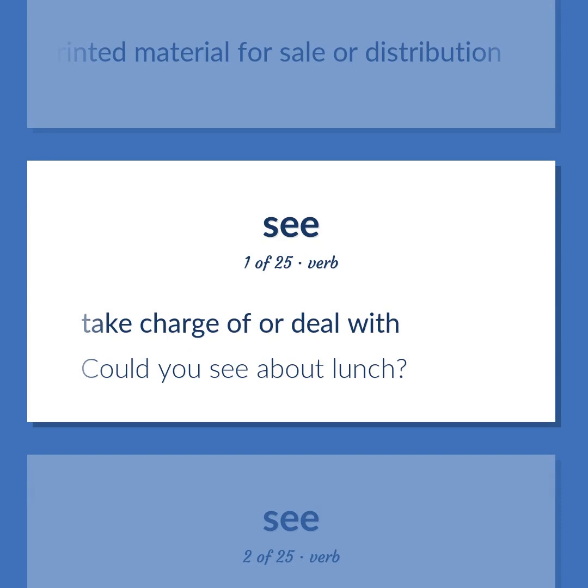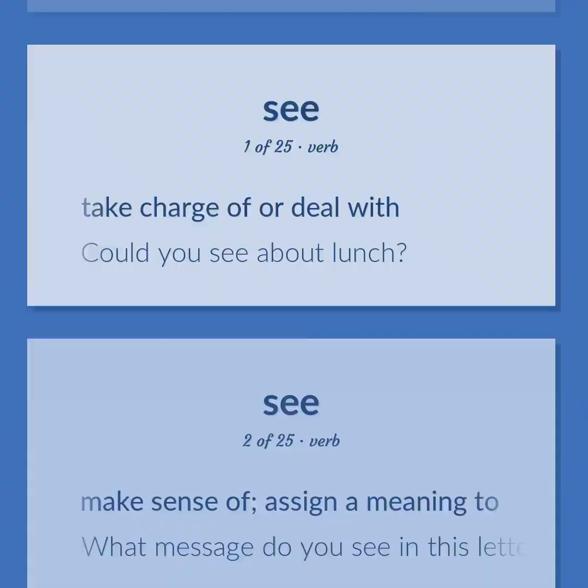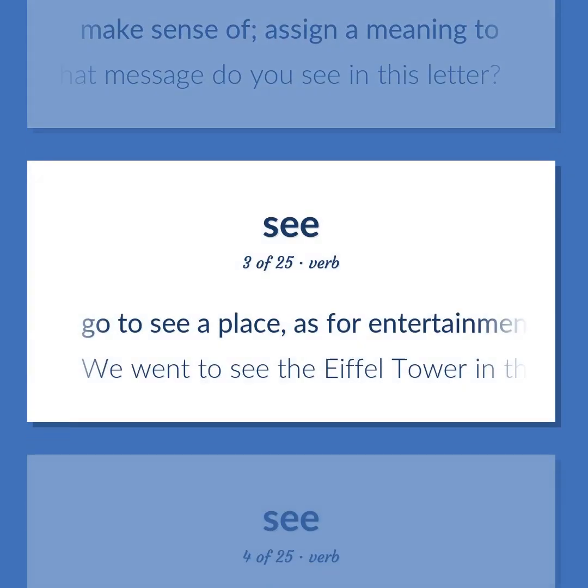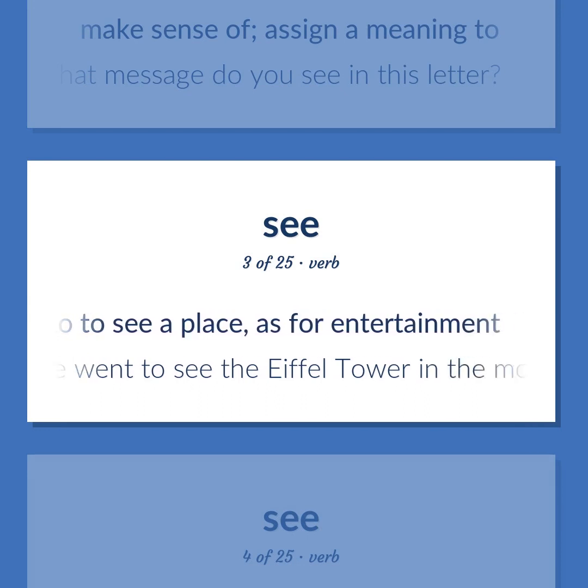Take charge of or deal with. Could you see about lunch? Make sense of. Assign a meaning to. What message do you see in this letter? Go to see a place, as for entertainment. We went to see the Eiffel Tower in the morning.